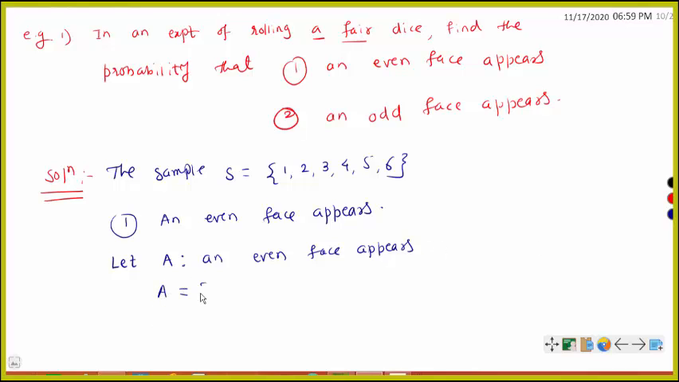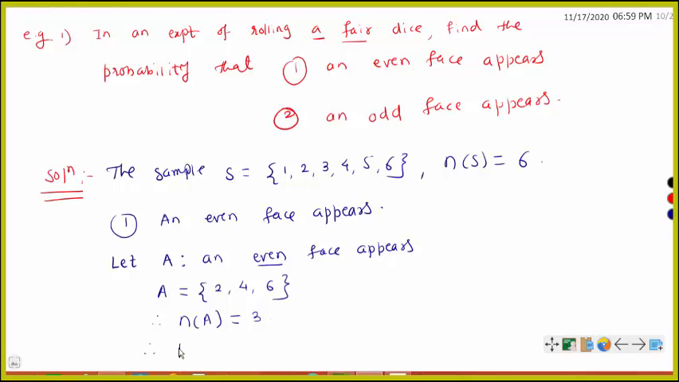How can this A happen? How will we get an even number? Out of these 6 sample points, the even numbers are only 2, 4, 6. Only 3. So in only these 3 different ways this event A can happen. The number of possible outcomes is 6, so n of S is equal to 6. Out of these 6 outcomes, we get an even face only in 3 ways, 2, 4, 6. Therefore n of A is equal to 3.